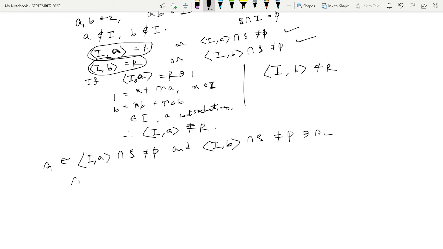Now this S1 is of the form x plus R1A, and S2 is of the form say y plus R2B.